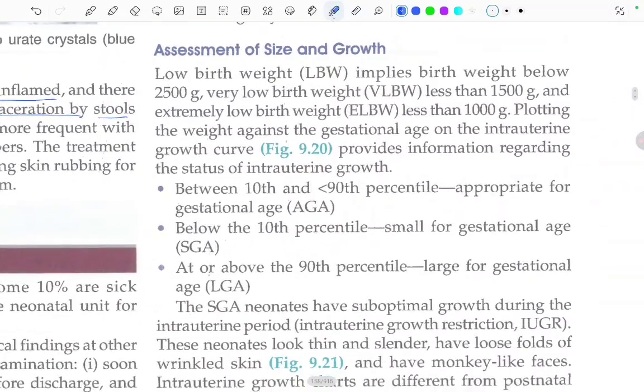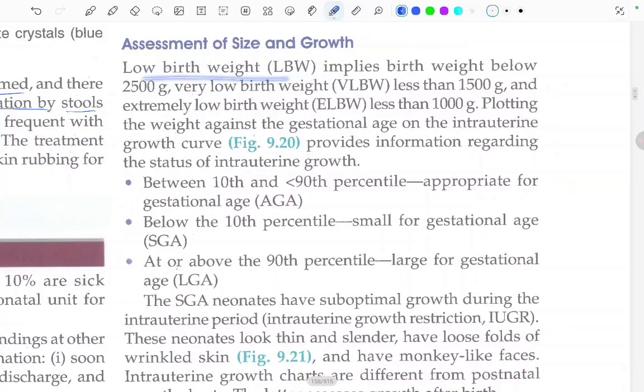Assessment of size and growth. Low birth weight implies birth weight below 2500 grams, that is 2.5 kg, very low birth weight less than 1500 grams, and extremely low birth weight less than 1000 grams. This is very important to remember: low birth weight 2500 grams, very low birth weight less than 1500, and extremely low birth weight less than 1000 grams.